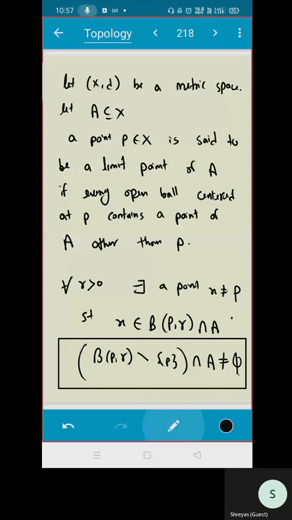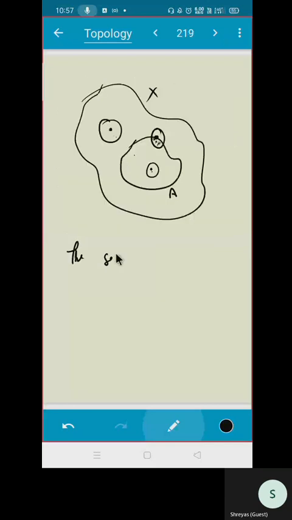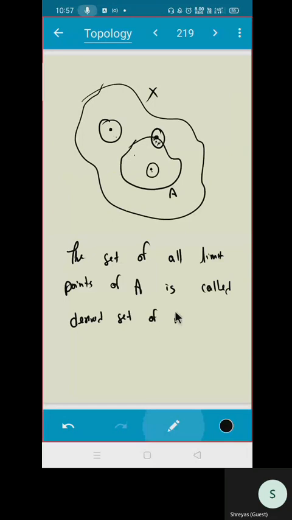And same if I just extend this, the set of all limit points of A is called the derived set of A and is denoted by D of A. Is it clear?